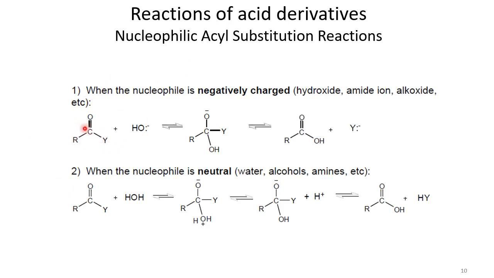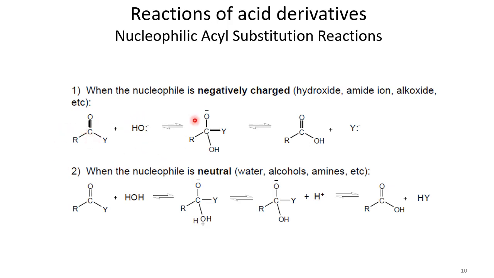If you look closely at the structure of these acid derivatives, the carbon here is electron deficient, so it acts as an electrophile. Why is it electron deficient? Because there are two highly electronegative atoms attached to it. One is part of the carbonyl itself, and the other is part of Y, which could be oxygen or nitrogen. Anyways, this is a very electron deficient carbon, so it can attract electron rich moieties, just like the hydroxyl group. The hydroxyl group can attack this carbonyl, which is electrophilic here.